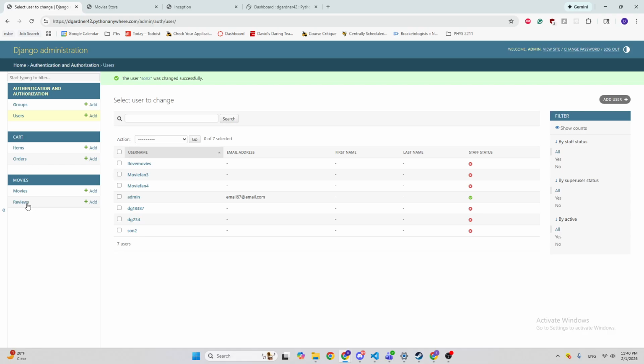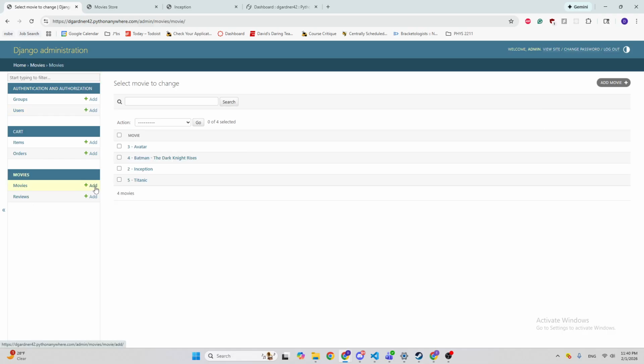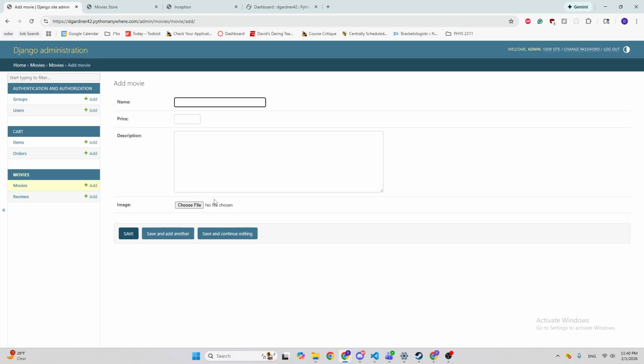Now we can do the same with the movies, you know. Let's just say that we wanted to make a movie called The Logo Movie. And let's just say it's a movie about logos.